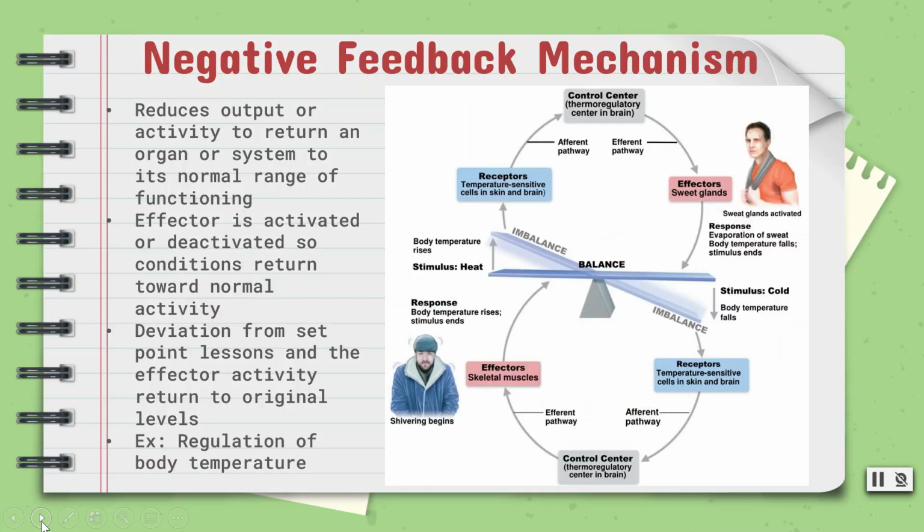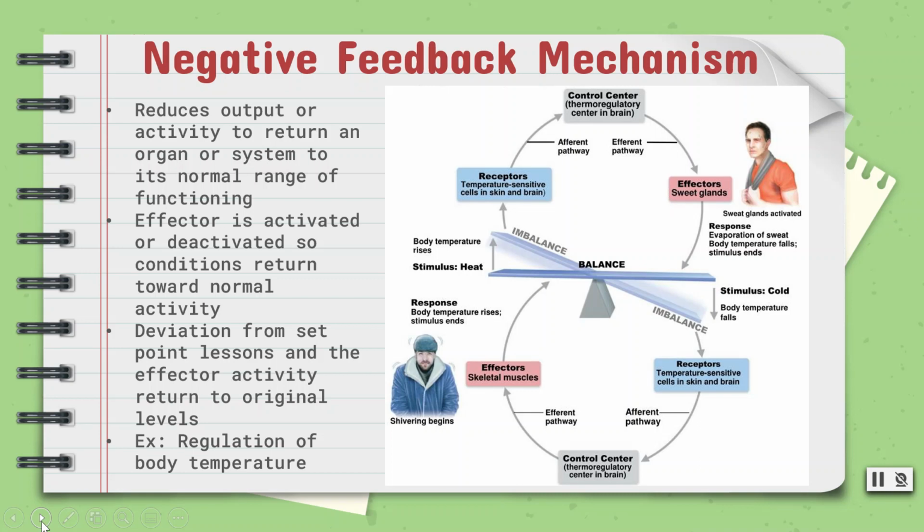The negative feedback mechanism, or negative feedback loop, reduces output or activity to return an organ or system to a normal range of function. As the effector is activated or deactivated, conditions return toward normal activity. Deviation from the set point lessens, and the effector activity returns to normal, original levels. An example would be regulation of the body temperature.